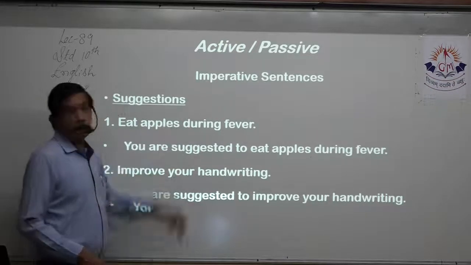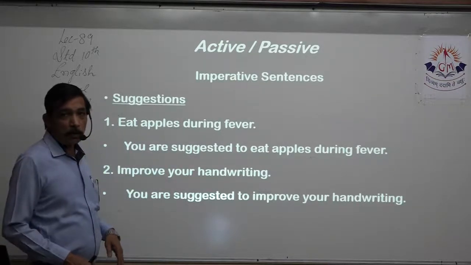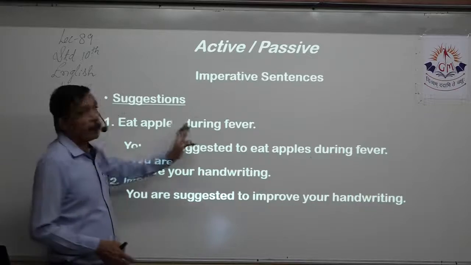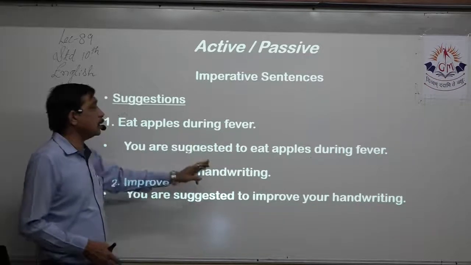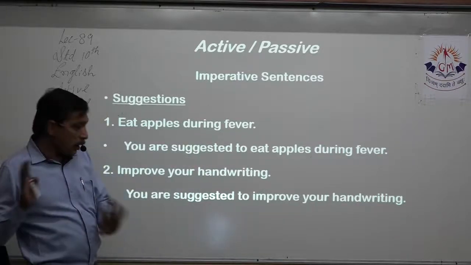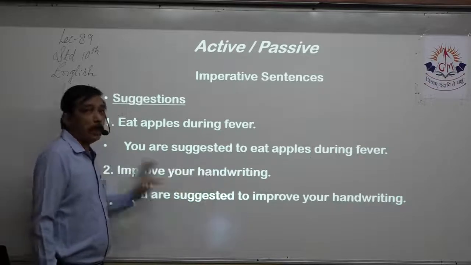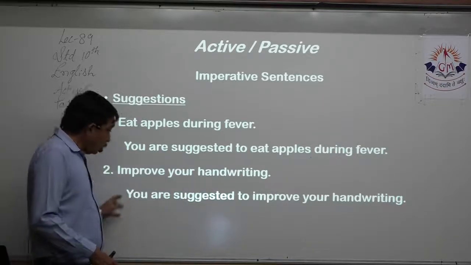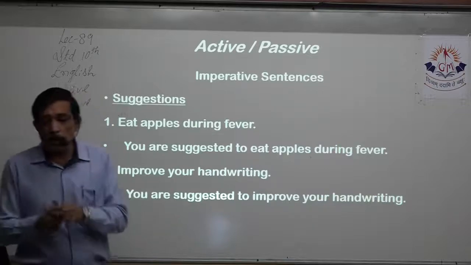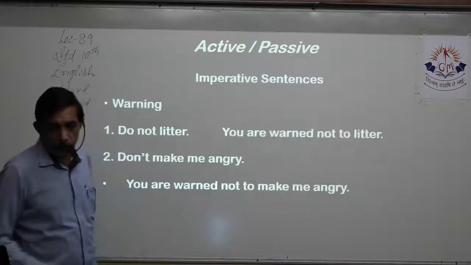Suggestions: eat apples during fever. Now this is a suggestion. You eat apples during fever. So you are suggested to. The rest of the sentence goes as it is. Improve your handwriting. You improve your handwriting. So you are suggested to. The rest of the sentence goes as it is.